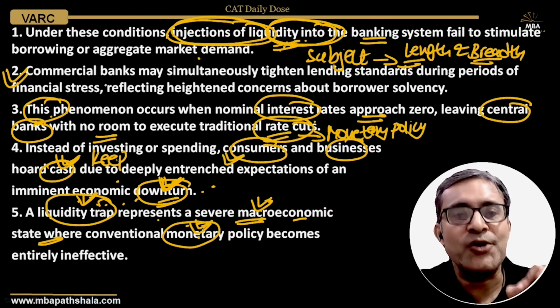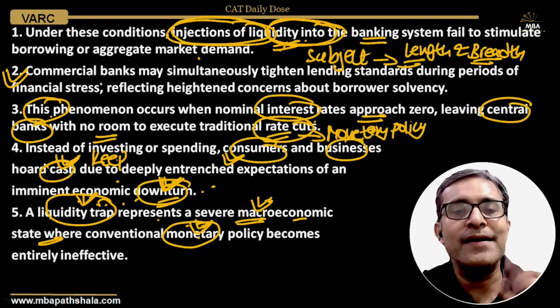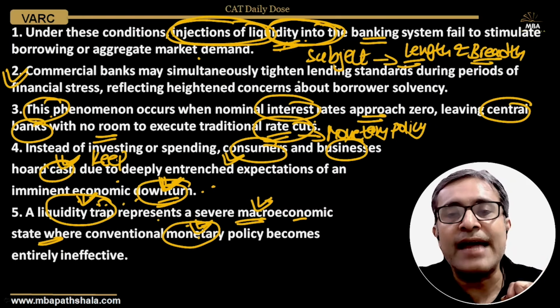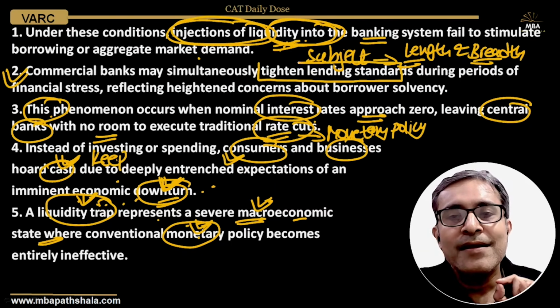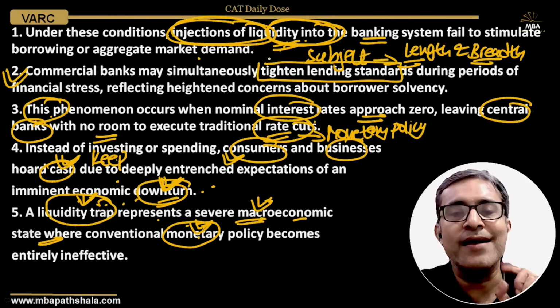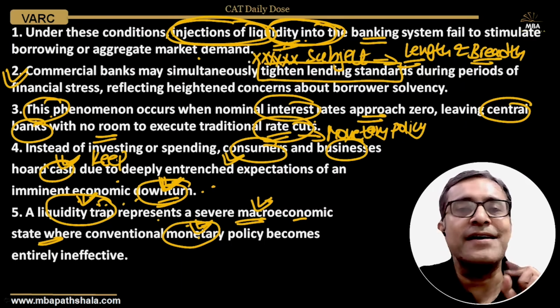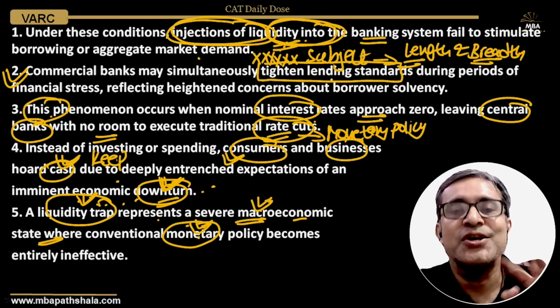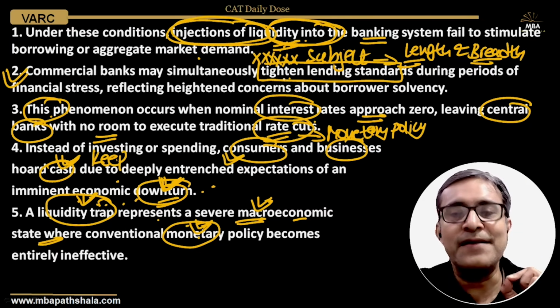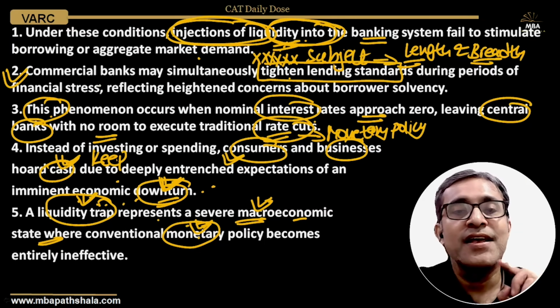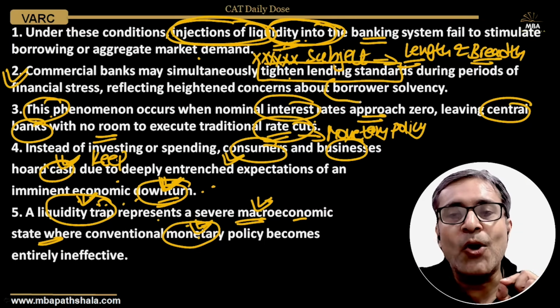What is its impact? How does it all play out? So, students, the second is a different idea altogether. Why? It seems related, but there is a catch. Commercial banks may simultaneously tighten lending standards. They have started lending with much stricter conditions. So their lending has been tightened during periods of financial stress, reflecting heightened concerns about borrower solvency.